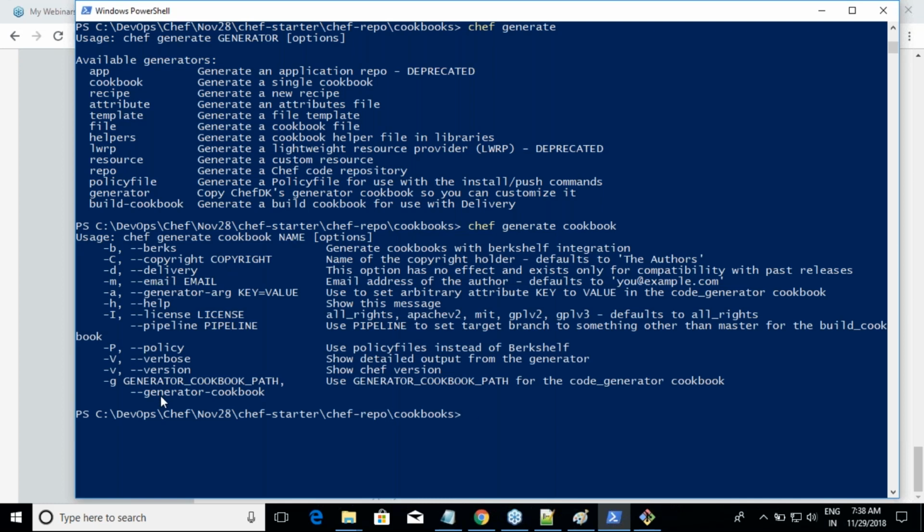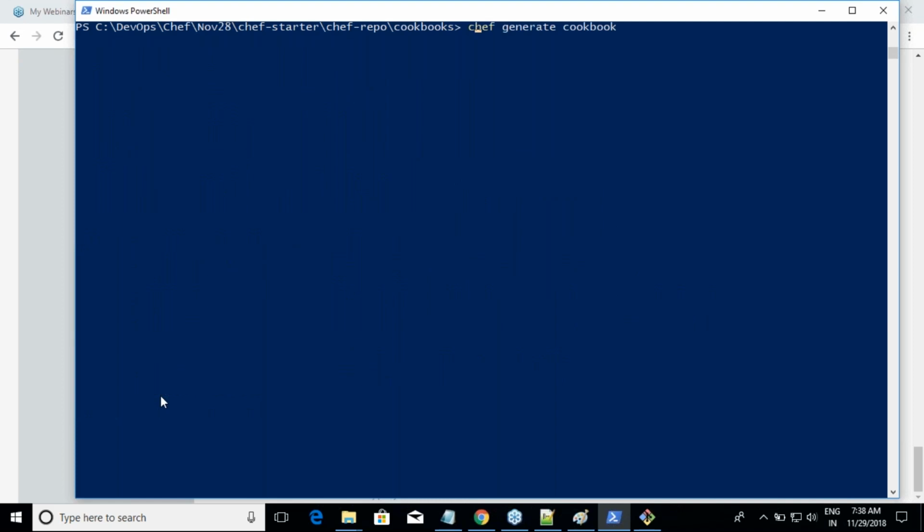This is our first cookbook. So I'll run chef generate cookbook, and let me call it lab hello world, or any name which makes sense to you. So the name of my cookbook is lab hello world. Cookbook generation is nothing but generating a folder with certain files in it. Then we'll examine the structure and the different things present in this cookbook.